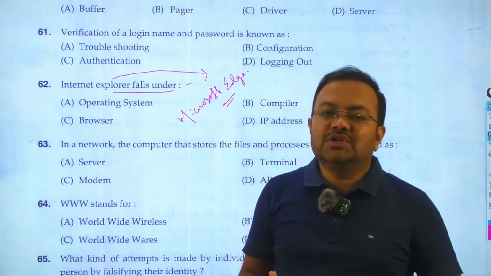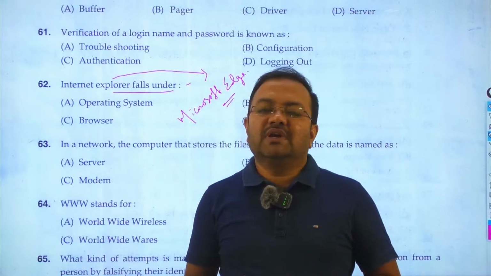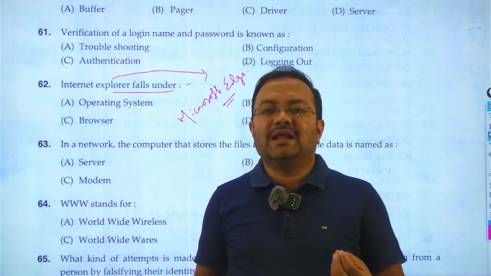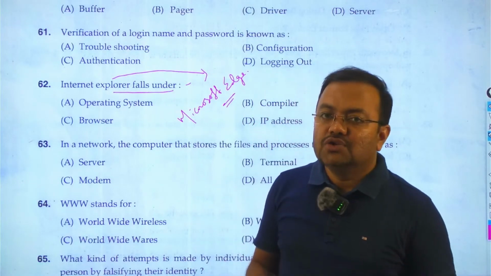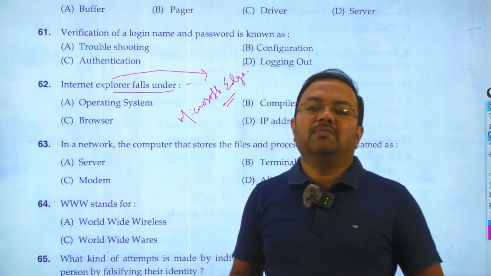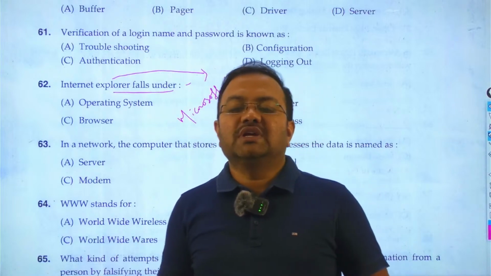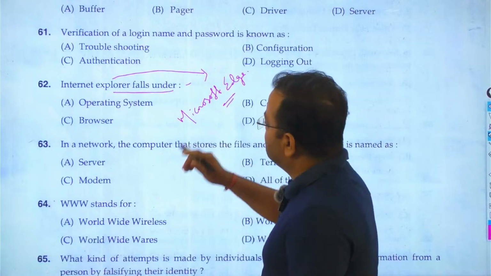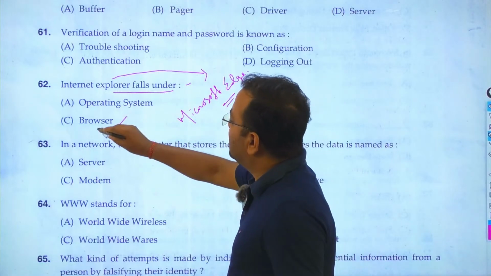And what is the use of this web browser? Web browser is specifically designed as an application software through which the user can access the services of internet. So it is a very popular question. If the question is that dash refers to an example of application software through which user can access the services of internet, here answer is web browser. So Internet Explorer belongs to option C, browser.